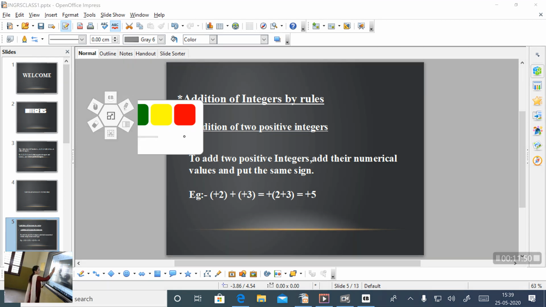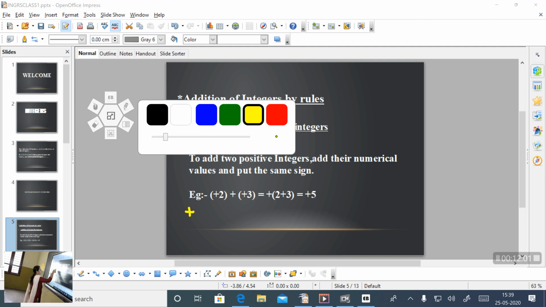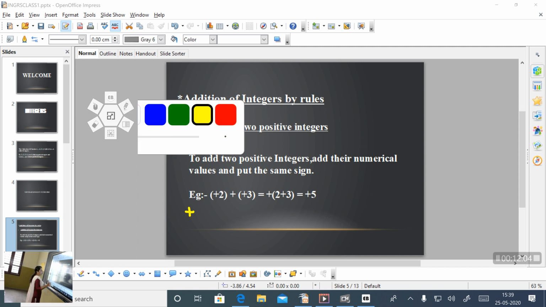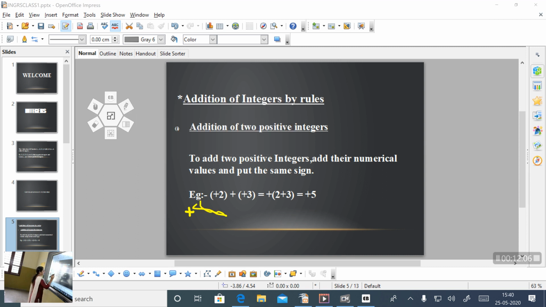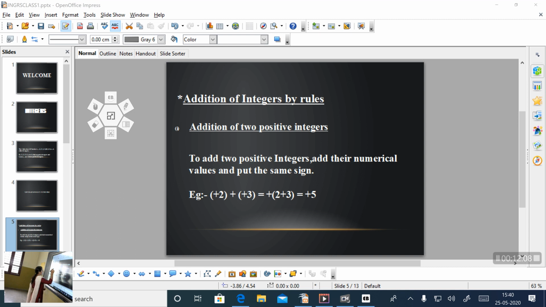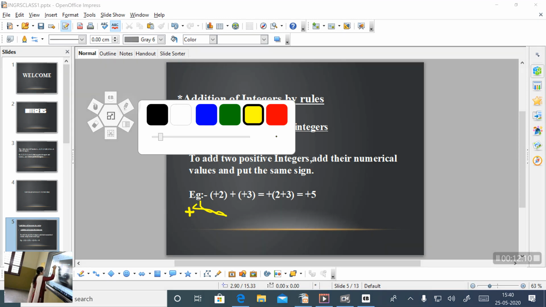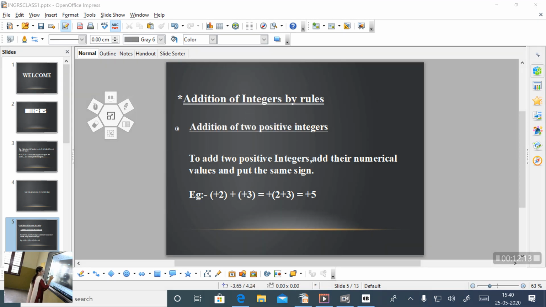We can explain with one example. Here I am going to take two positive integers as +2 and +3. Both are positive integers. You can choose any positive integers. Then we want to add them.